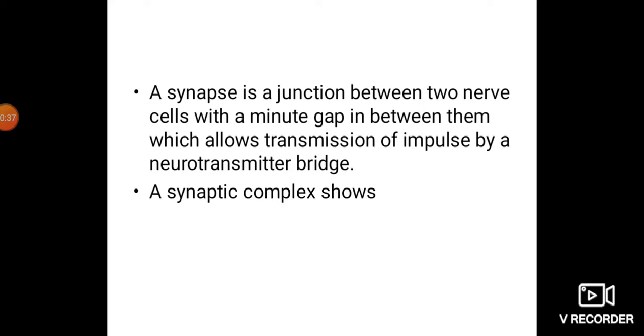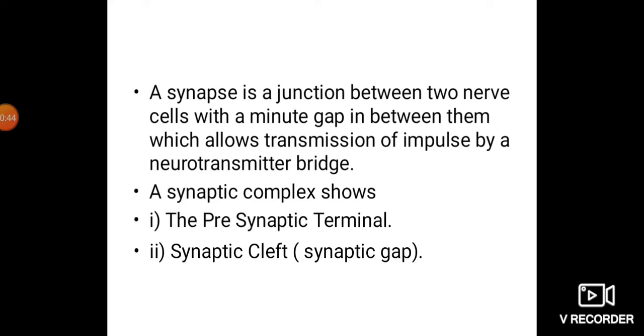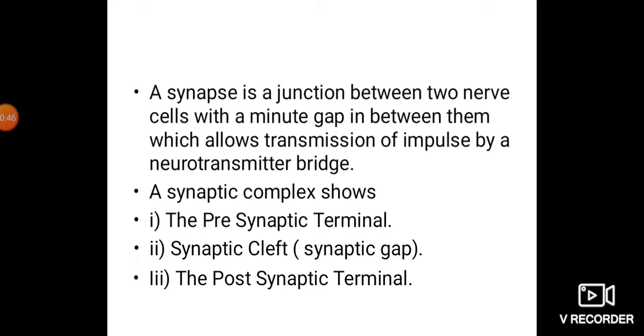A synaptic complex shows a presynaptic terminal, synaptic cleft, and a postsynaptic terminal. The three major components of a synaptic complex are the presynaptic terminal, synaptic cleft, and postsynaptic terminal.